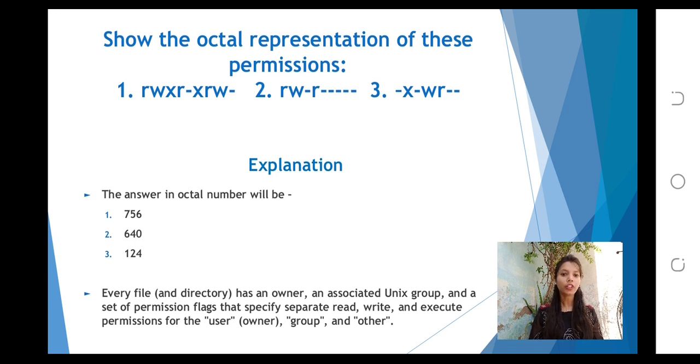The answers in octal numbers will be: first one is 756, second one is 640, and third one is 124. Every file and directory has an owner and an associated Linux group and a set of permission flags, which specify separate read, write, and execute permissions for the user, the group, and others.